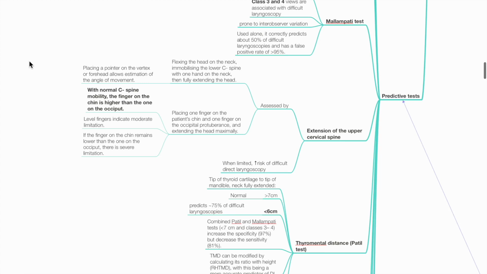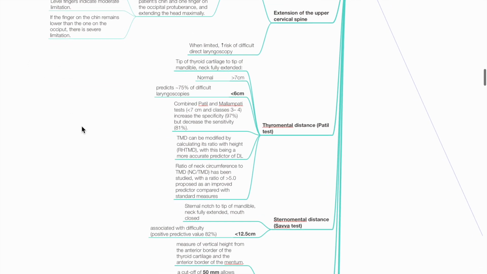With normal cervical spine mobility, the finger on the chin is higher than the one on the occiput. Level fingers indicate moderate limitation. If the finger on the chin remains lower than the one on the occiput, there is severe limitation. There is increased risk of difficult direct laryngoscopy.